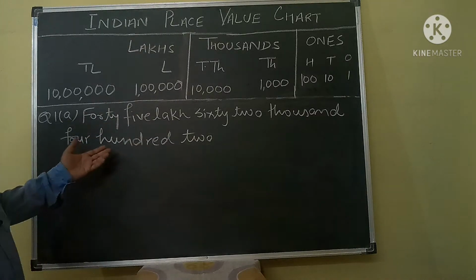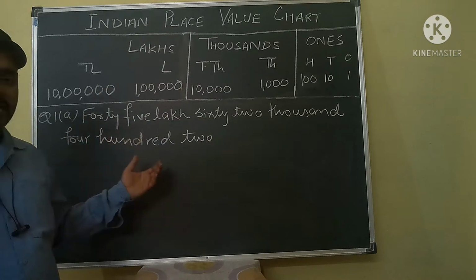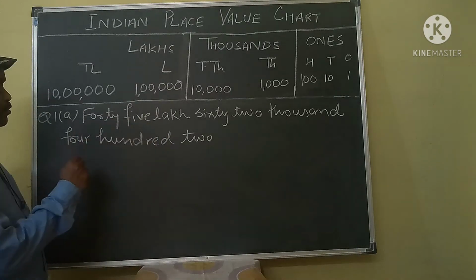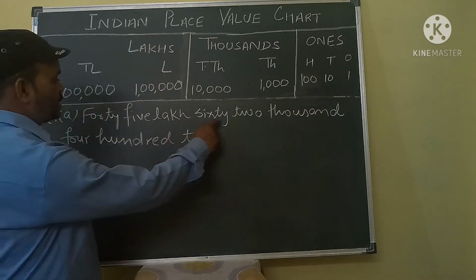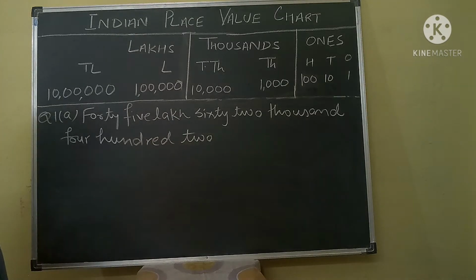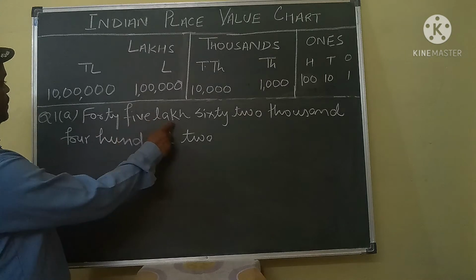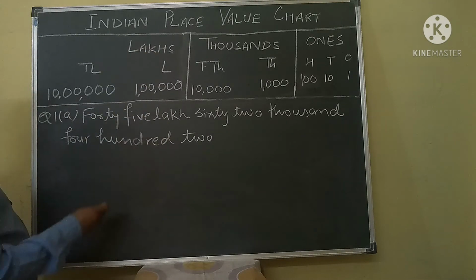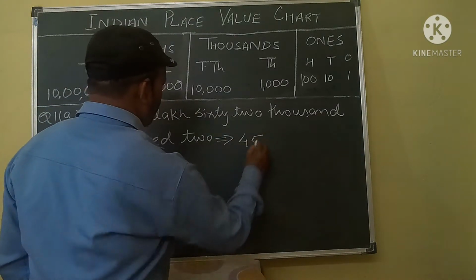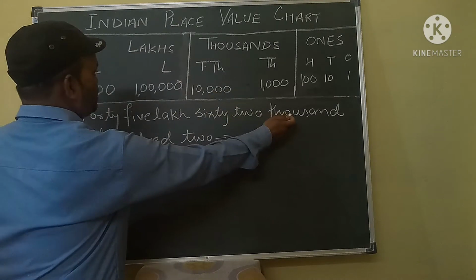Now, how can you write this number in numerals form? Okay, now look here. So your question is 45,62,402. How can you write this number in numeral form? Now 45 is in lakh group. So we can write here 45 lakh, 62. 62 is in thousand group.